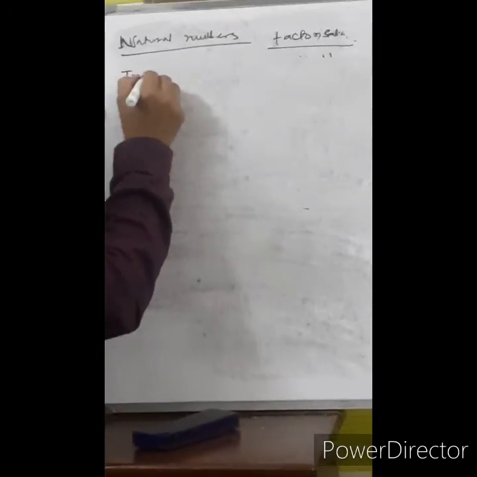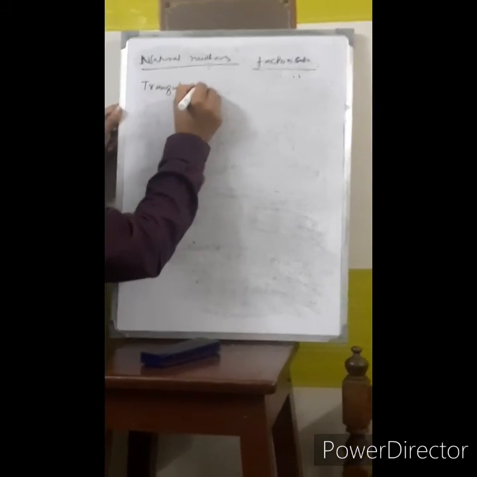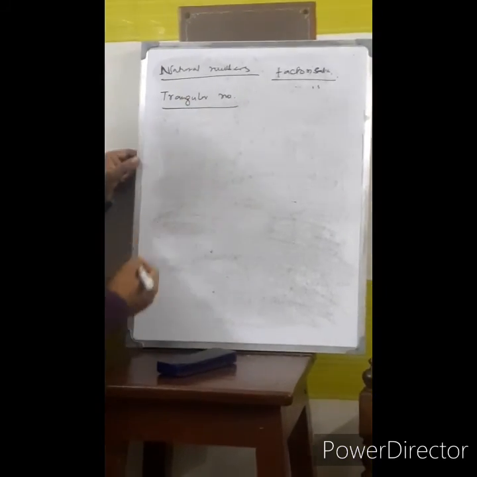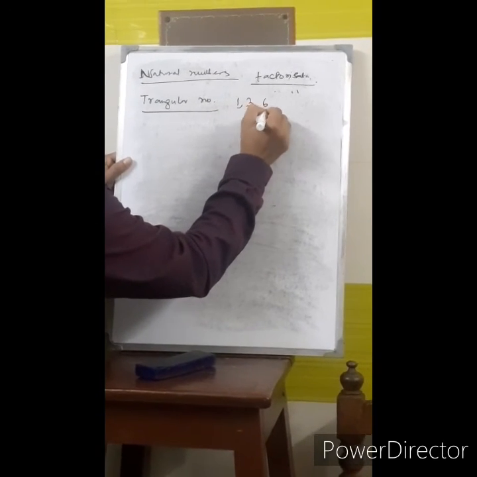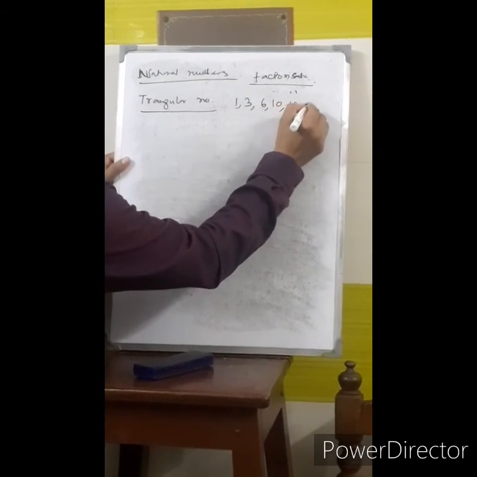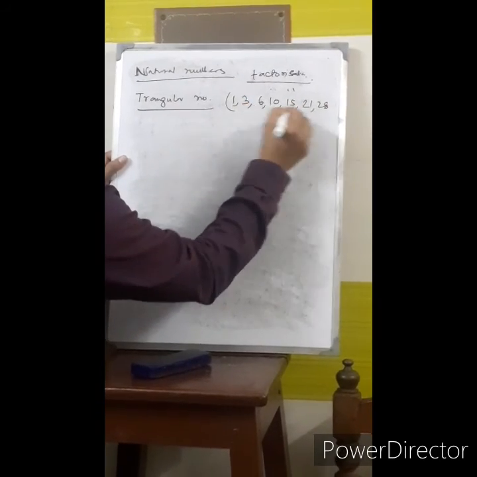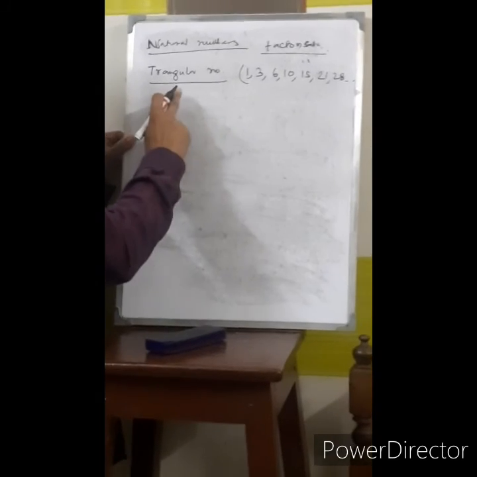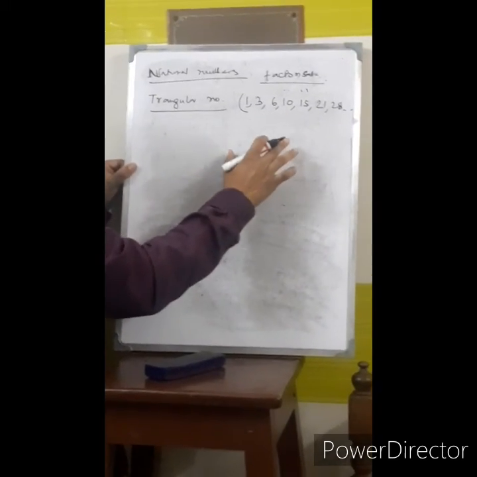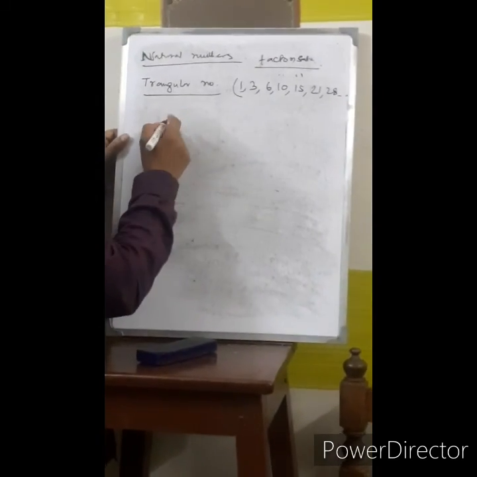Now come to triangular numbers. Triangular number series are 1, 3, 6, 10, 15, 21, 28, like this. Actually, triangular numbers are the numbers which can be represented as a triangle.